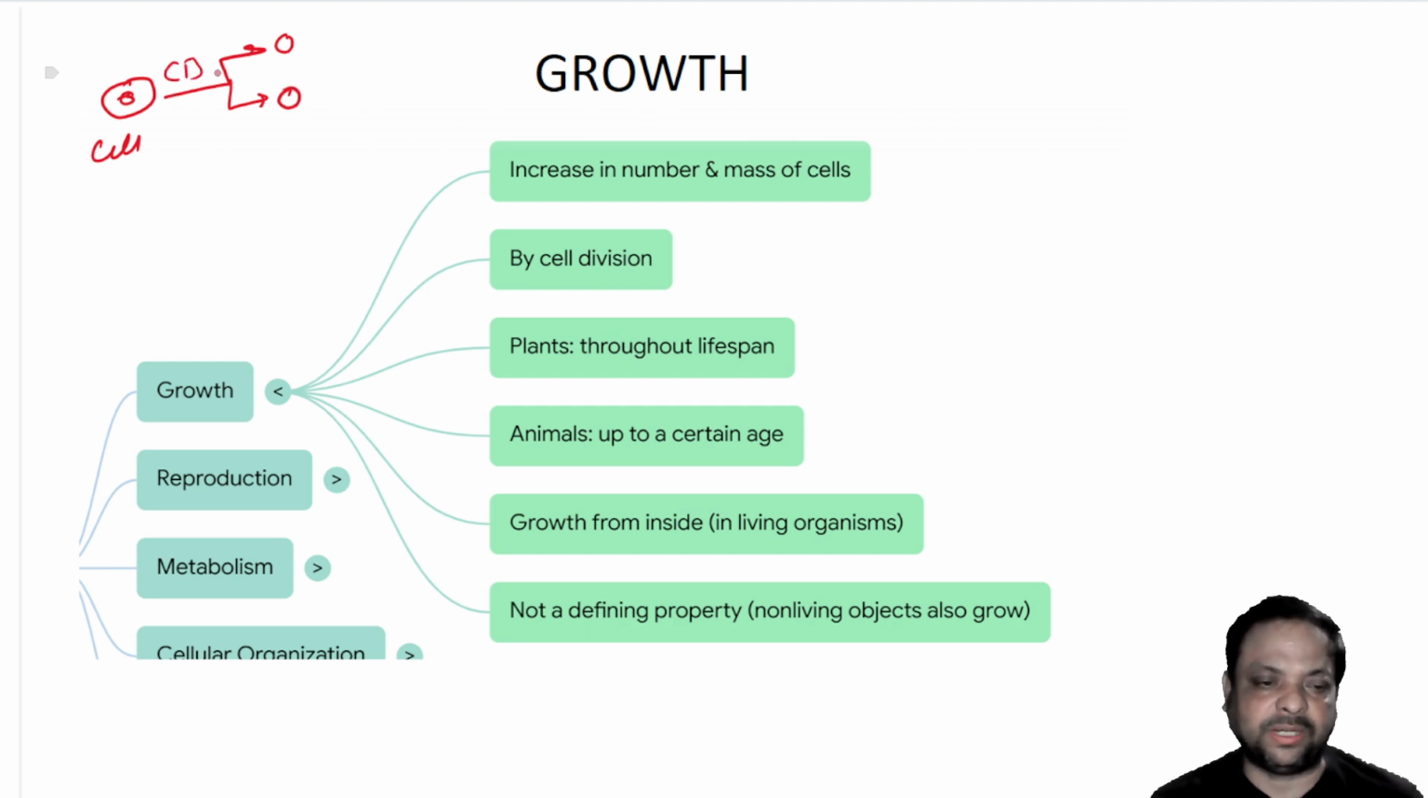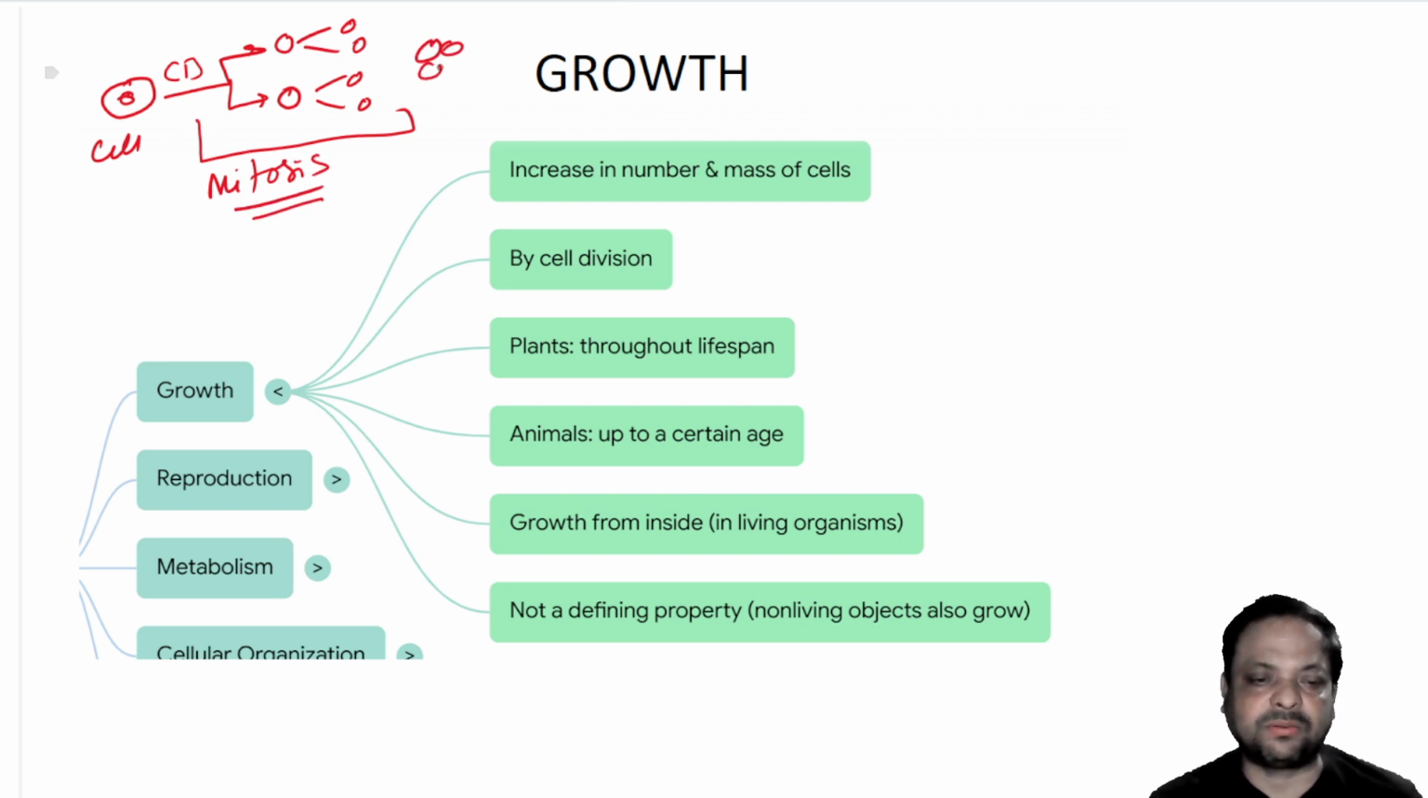by the process of cell division. And they again divide to produce cells. And by the nature of cell division, this type of cell division is called as what? Mitosis. So by mitosis, a mass of cells, a group of cells, is produced.